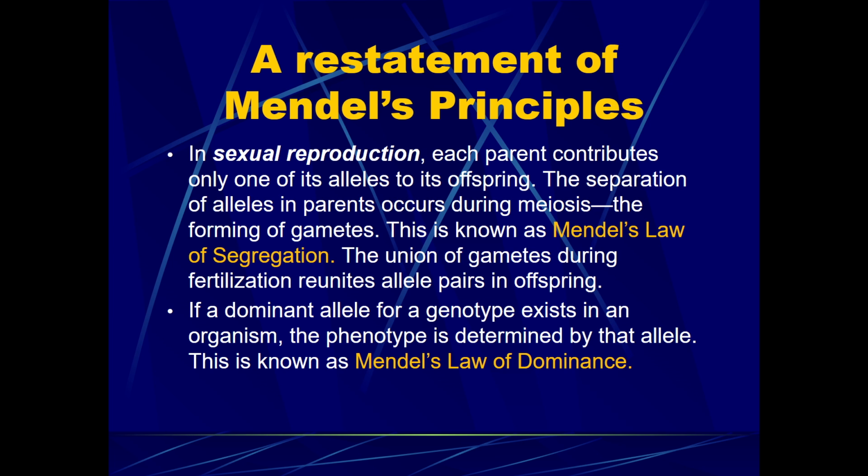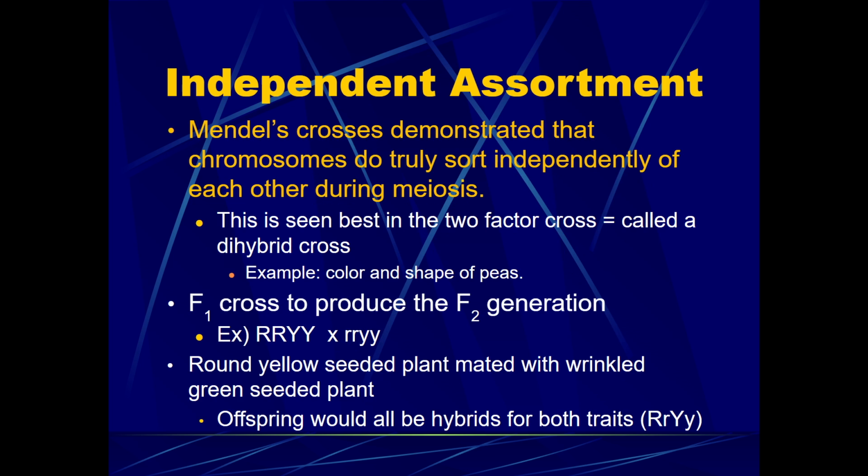His law of dominance says that if one of those alleles that an offspring inherits is dominant, then they will show that dominant trait physically. Their phenotype will represent that dominant trait because the dominant trait masks the recessive trait. That's Mendel's law of dominance.